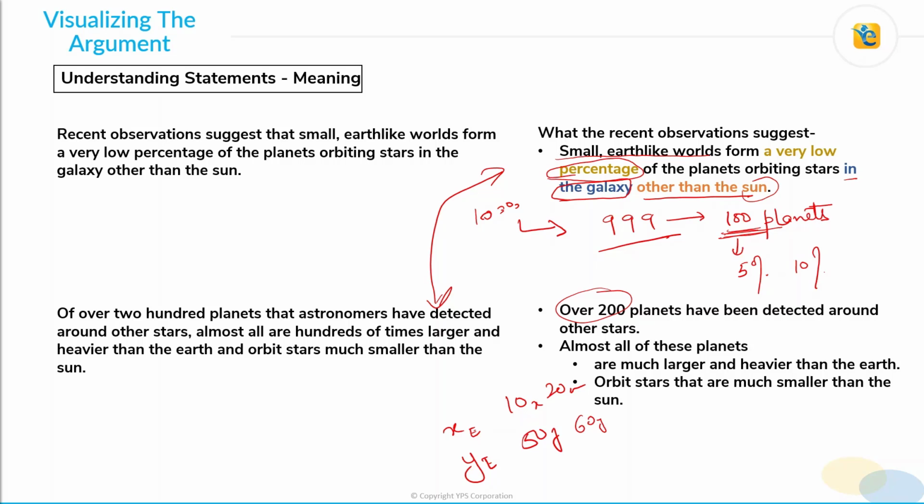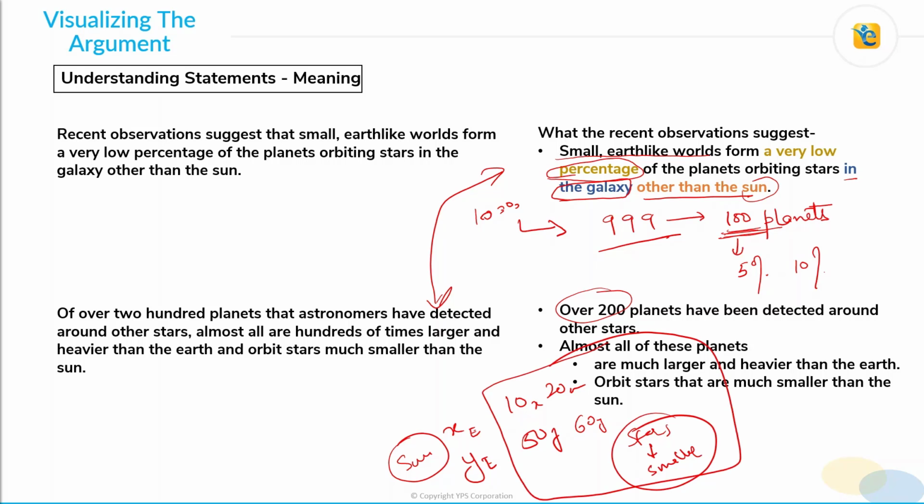So Earth is orbiting around the sun, these planets are orbiting around the other stars, and these stars are much smaller than the sun. So although they are larger and heavier, they are orbiting around much smaller stars compared to the sun, and this data is for the 200 planets that have been detected around these other stars.